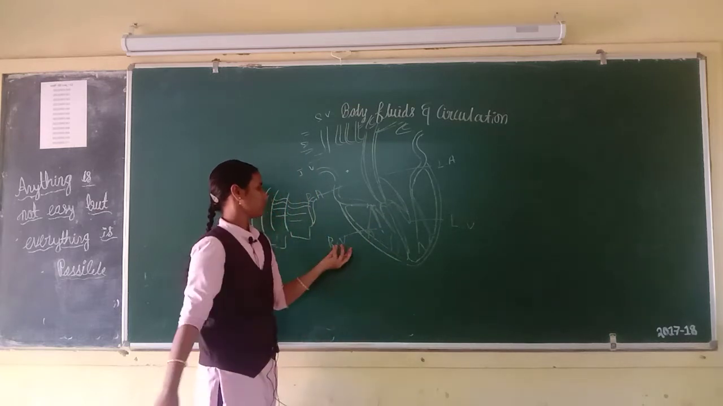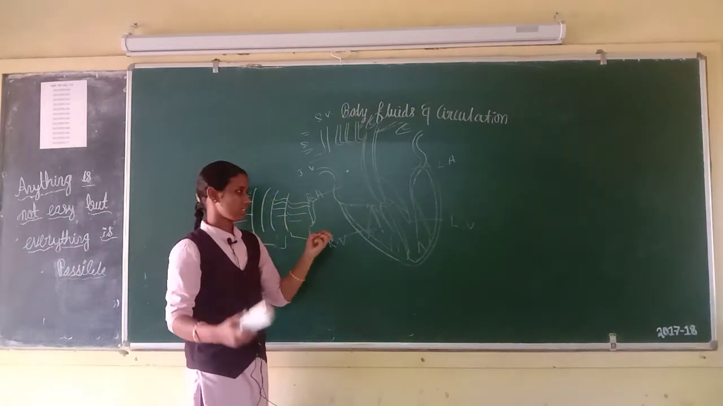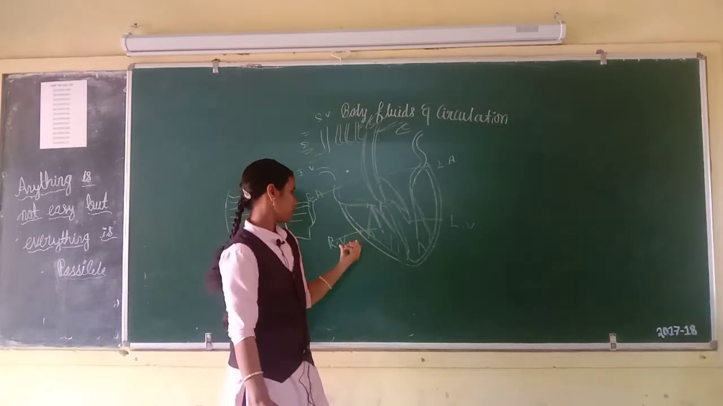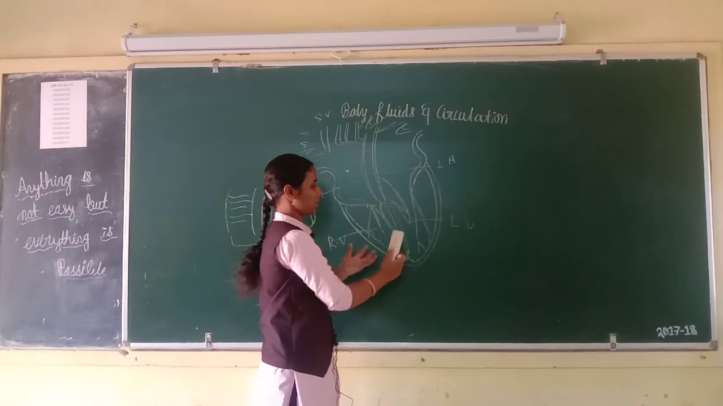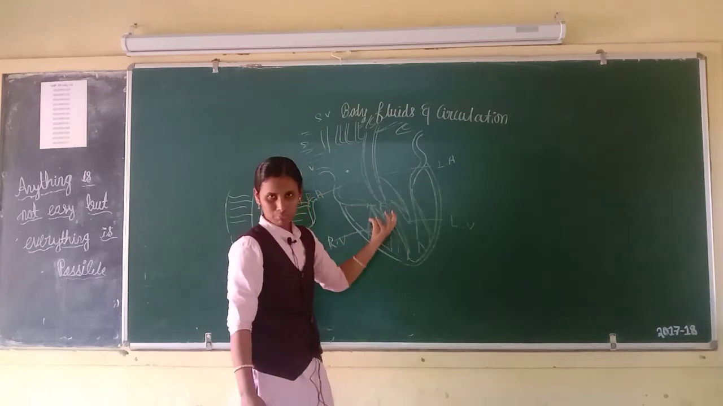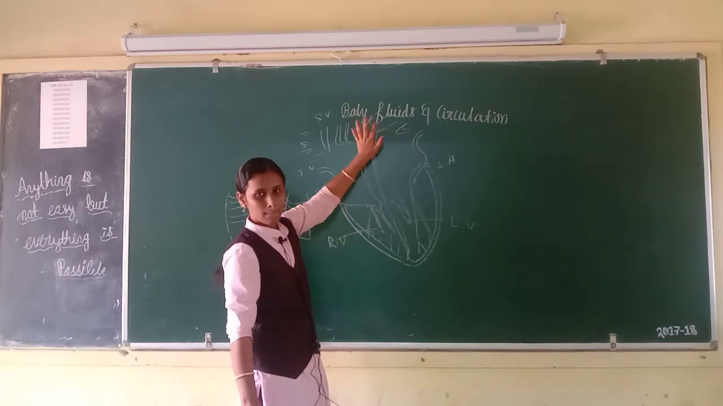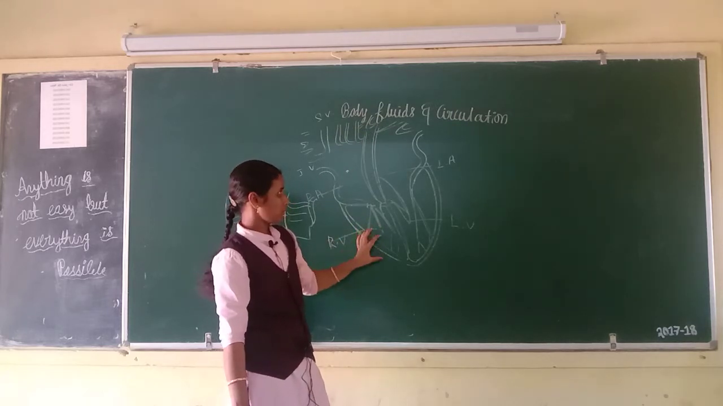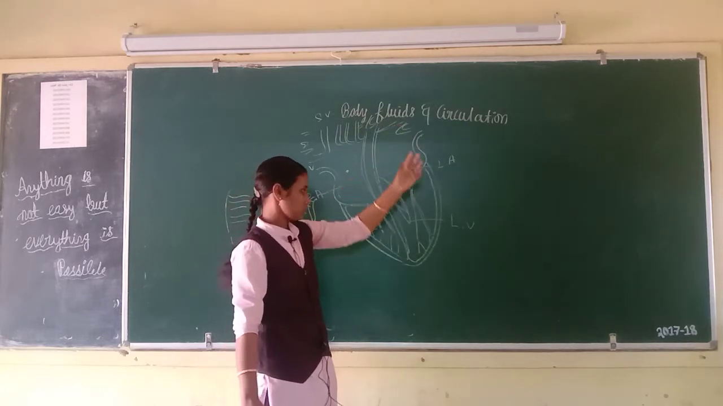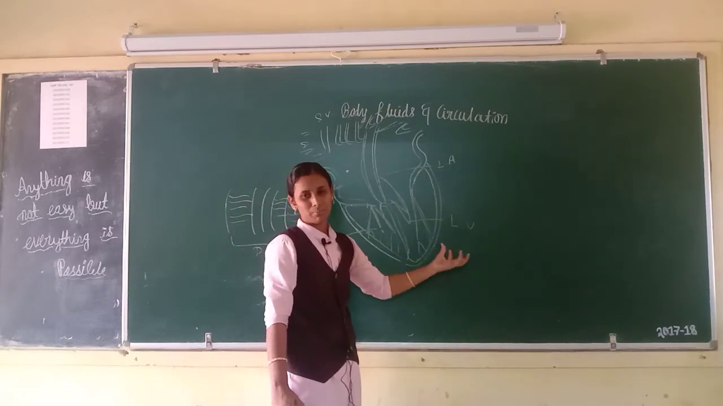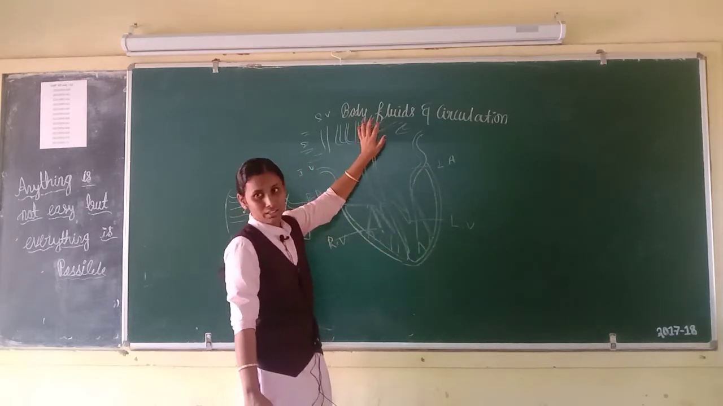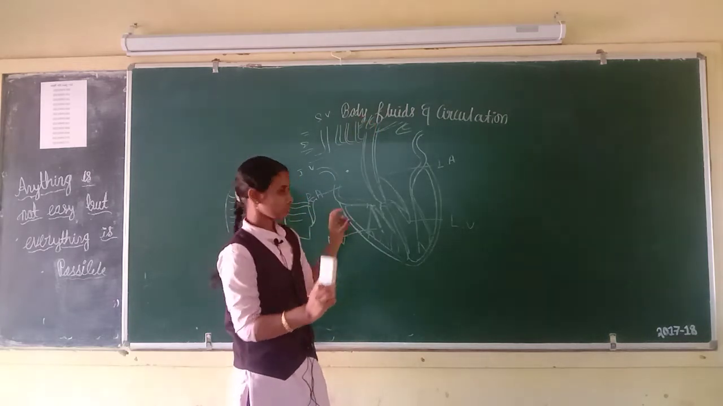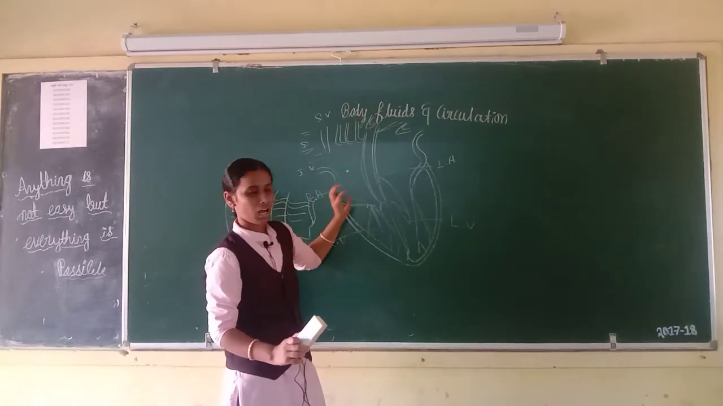Then next, AV node generates the impulse or action potentials. Then both ventricles pump the blood to the respective arteries. Right ventricle pumps the blood to the pulmonary arteries and left ventricle pumps the blood to the largest artery, that is aorta. This is a brief introduction of the heart.